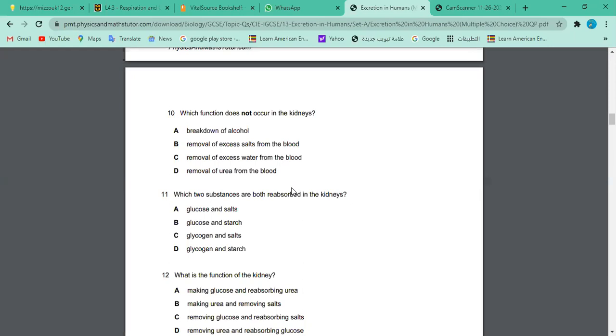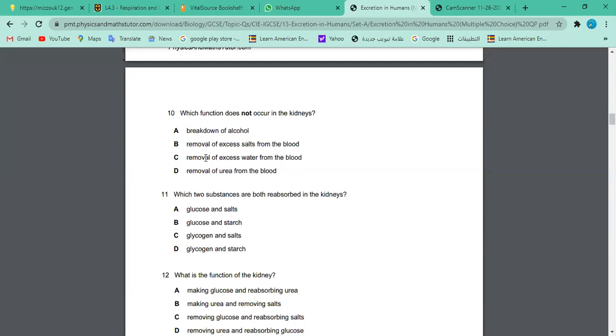Yes, Hala, you would like to comment on that? No, sir. Okay, so you can think of this. Yes, Nabi, do you want to add something? Yes, sir. It's A because this happens in the liver. This is very good. Again, wonderful. This is done by the liver, not by the kidney. I remember the previous MCQ where they are saying breaking down of the toxins. So of course, this is not the function of the kidney. Breaking down takes place only in the liver.